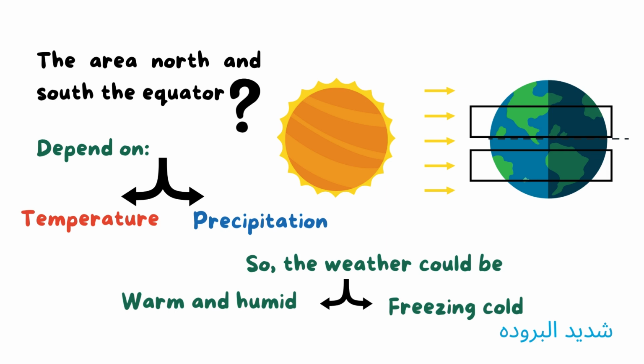The temperature will be lower than at the equator. And here the water vapor condenses and precipitation occurs, as the water returns back to the Earth's surface as rain. So what are the factors that affect the areas north and south of the equator? Yes, temperature and precipitation.